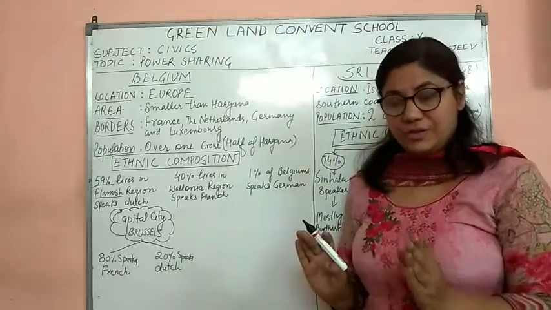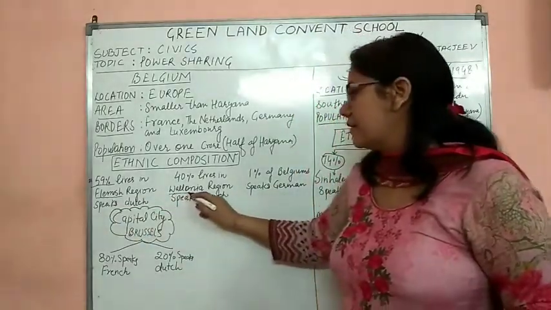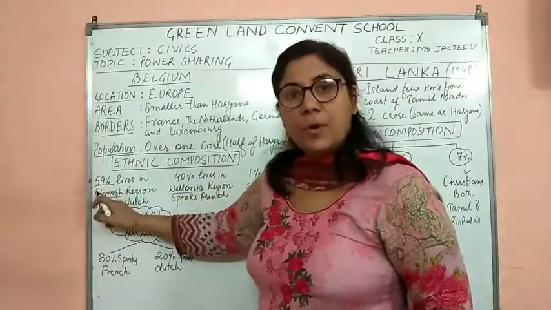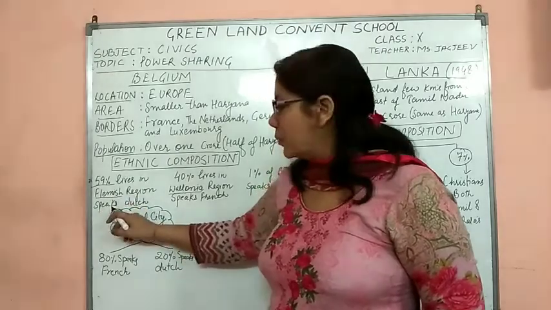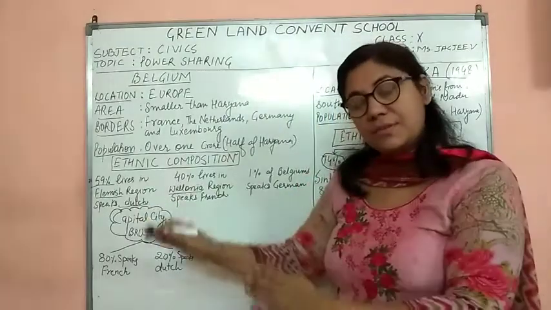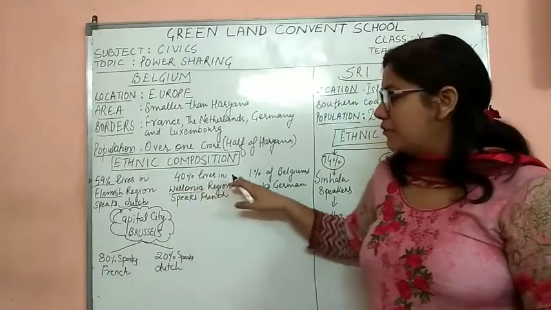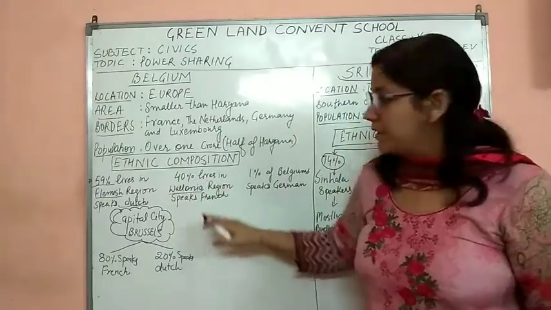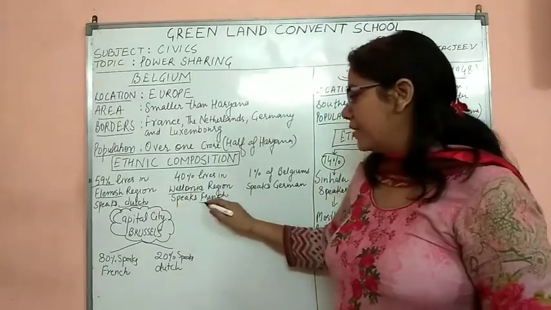There are 2 regions in Belgium. One is the Flemish region, another one is the Wallonia region. Now 59% of the population lives in the Flemish region and they speak the Dutch language. 40% of people live in the Wallonia region and they speak French.